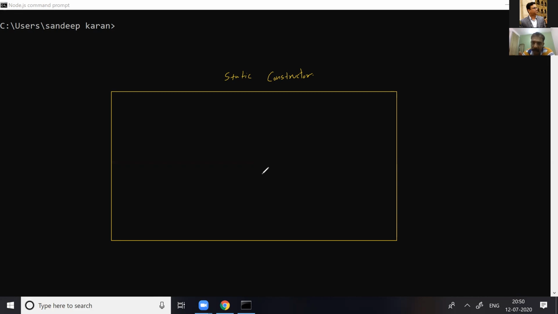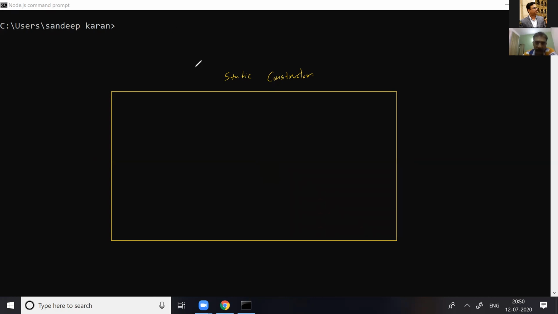But an instance read-only variable we can only initialize by the constructor. There is no other way you can initialize the instance read-only variable, only by the constructor or parameterized constructor.